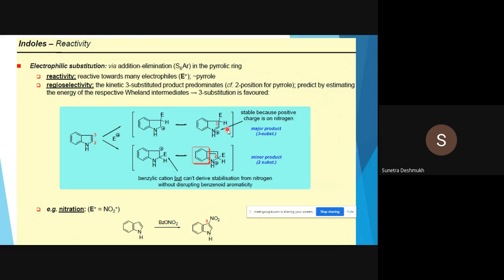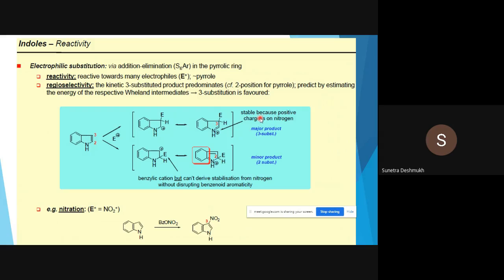Here we will now go through the different resonating structures, to see why the electrophile will attack at the third position, why it might attack at the second position, and why the third is the major product and the second substitution is the minor product.